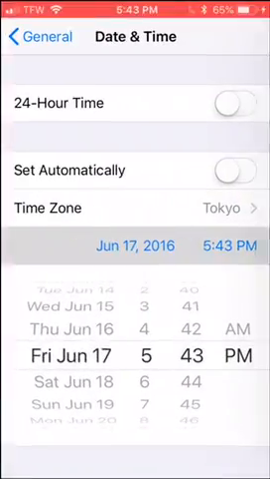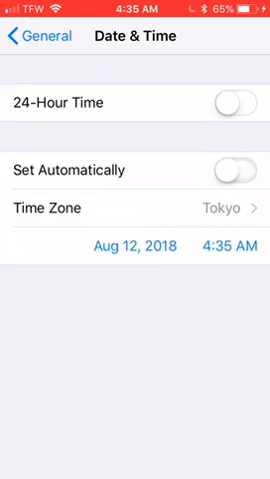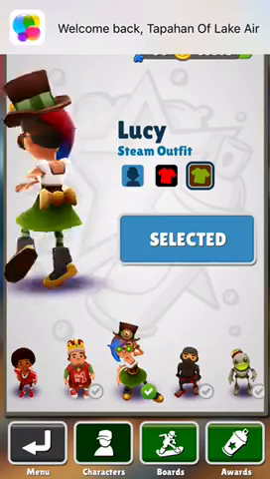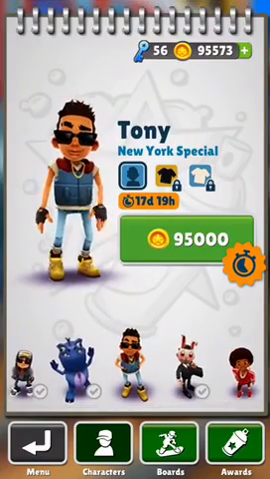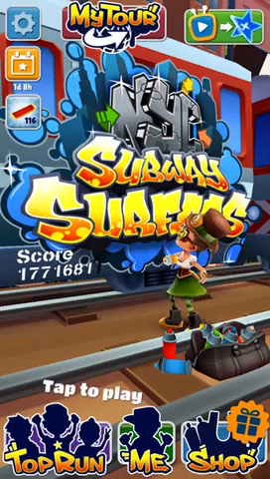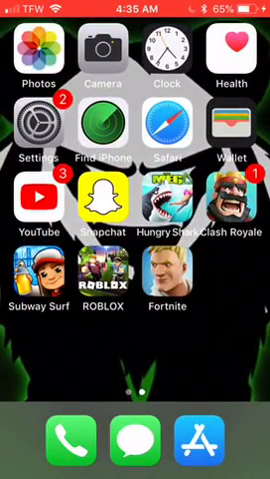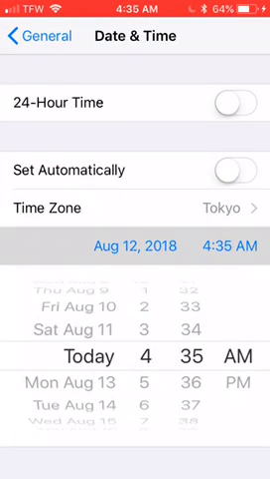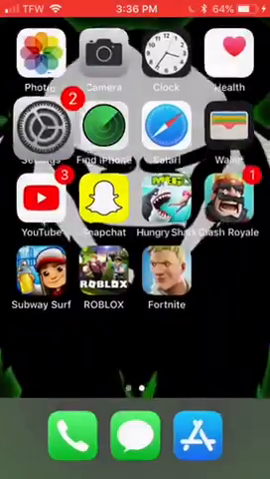So if you go back, set that back to your time, and you can see that if we go back, it wasn't Marco before. We had him, so whatever date, like if you missed out on a character because you didn't have enough, just go here, put the date back on time, and you can get any other character that you want.